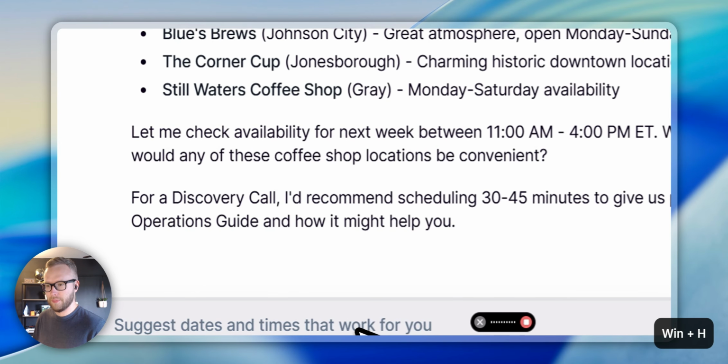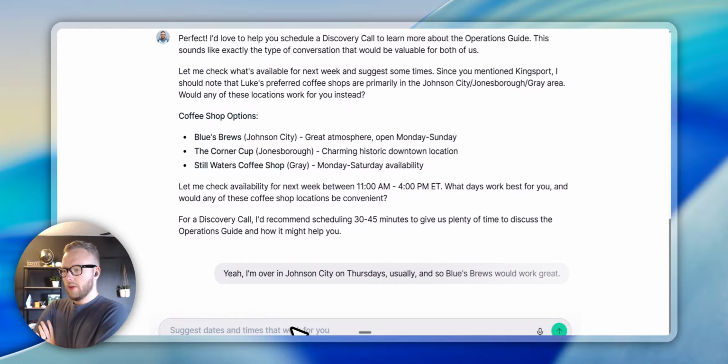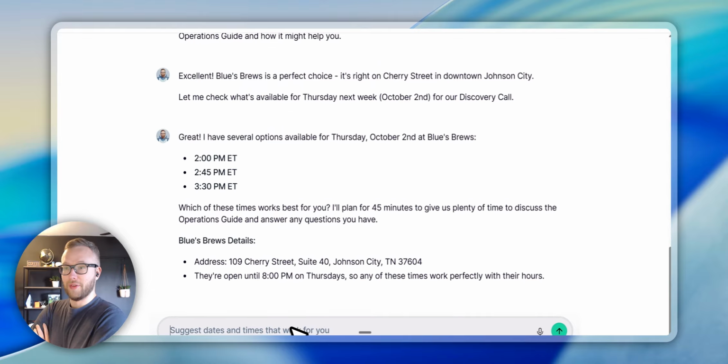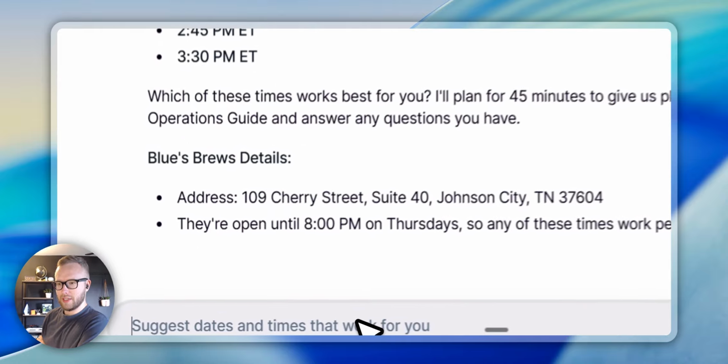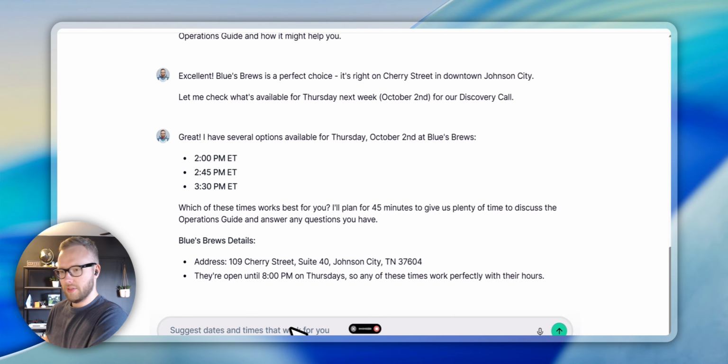So I'll say, yeah, I'm over in Johnson City on Thursdays usually, and so Blues Brews would work great. And so this is hyper customized to me, which is the beautiful part of this. It also has a pretty exhaustive list of my preferences and other context. So I could say, yeah, I'll go ahead and take the 2:45 on that date.